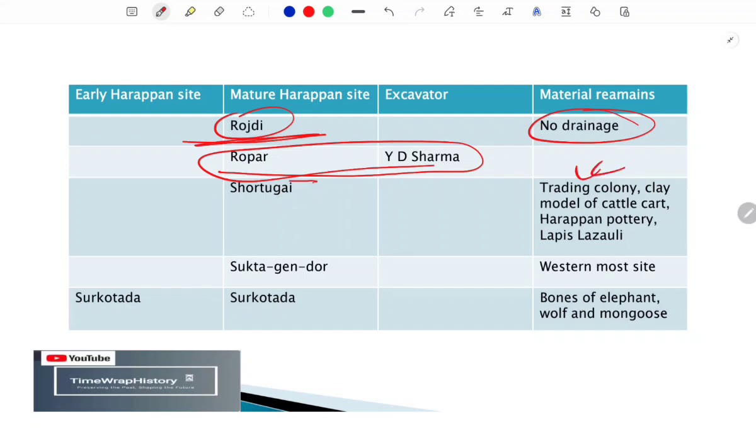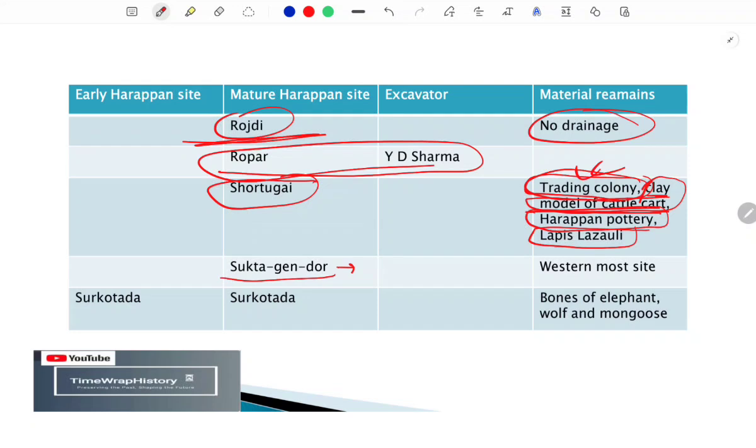Apart from that, Shortugai is also important. Here we find a clay model of a cart, that was a cattle cart actually, so we can associate that Harappans were using some sort of cattle carts for communication. This is also identified as a trading colony, and Harappan type of pottery is also found there, and some traces of lapis lazuli, which is a semi-precious stone. So these things indicate that Shortugai was actually a trading colony, used for trading purposes.